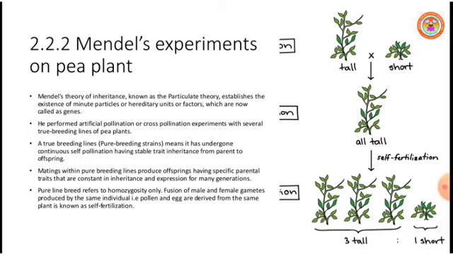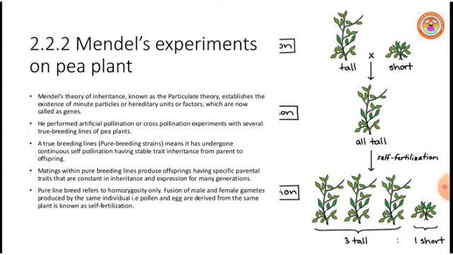Matings with pure breeding lines produce offspring having specific parental traits that are constant in inheritance and expression over many generations. So what is meant by pure line breed? It refers to homozygosity only, because pure breeding lines always undergo repeated self-pollination.